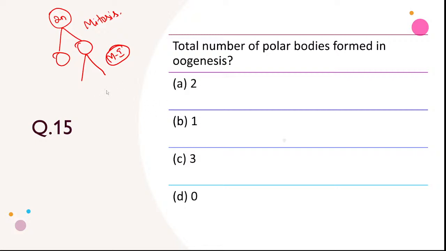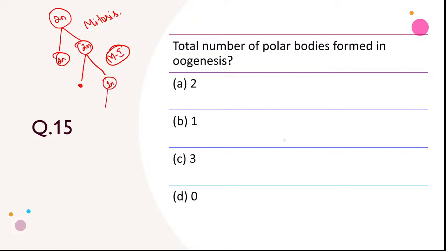हमारा डेवलपमेंट स्टार्ट होगा, वो अरेस्टेड स्टेज से बाहर निकलेगा, डेवलपमेंट स्टार्ट होगा। फिर और एक स्टेज पे what will happen at certain stage, it will complete its first meiotic division and one polar body will be formed, and along with that ये diploid है, this is diploid, and along with that one haploid, so reduction division, one haploid cell and one polar body will be formed. ठीक है.